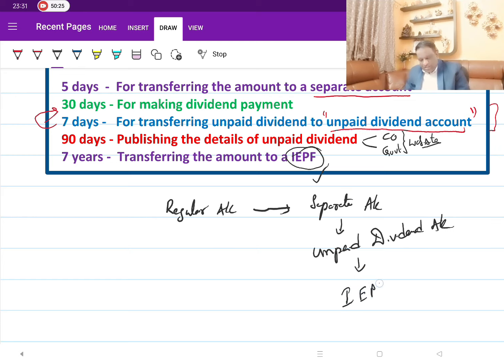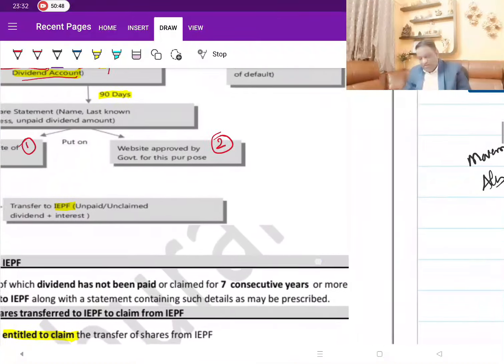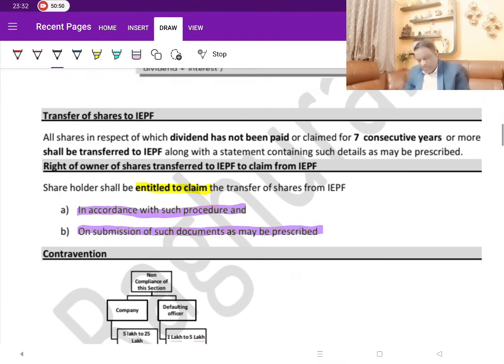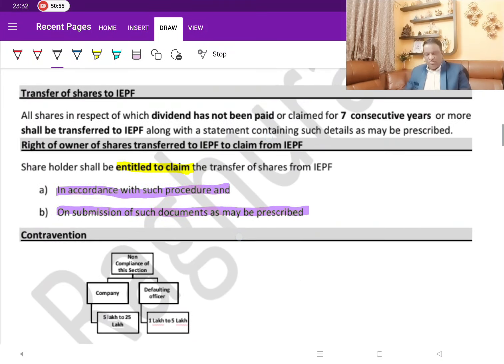So this table summarizes the movement between the accounts, from one to another: regular account to separate account, then to the unpaid dividend account, then to the IEPF account. Whereas this talks about the timelines. Now, let's move further.